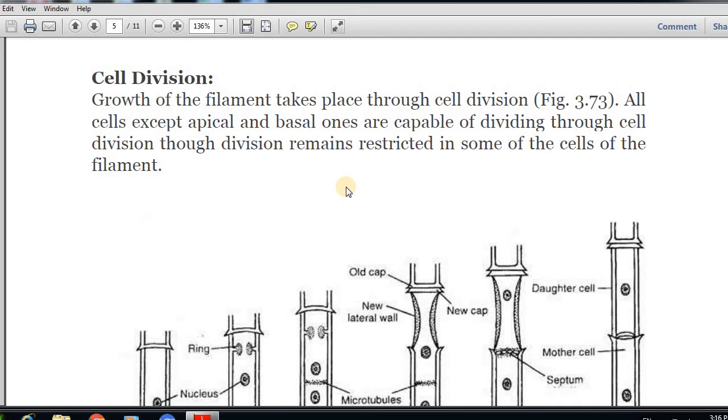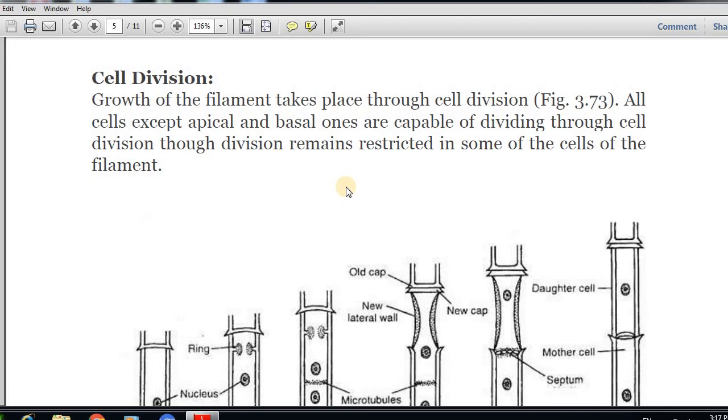The cell division will occur. The mitotic cell division will be taking place for the growth process. The growth of the filament takes place through cell division. All cells except apical and basal ones are capable of dividing through cell division, though division remains restricted in some of the cells of the filament. So that you have to remember, which is a very important point.